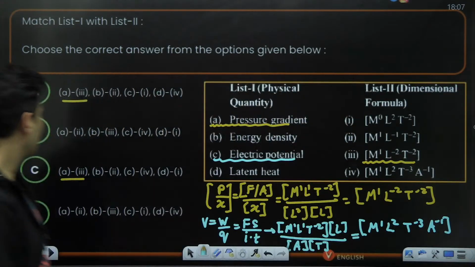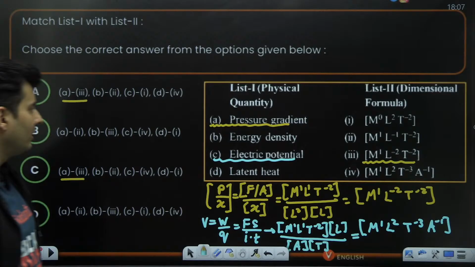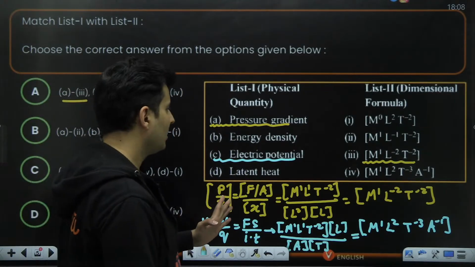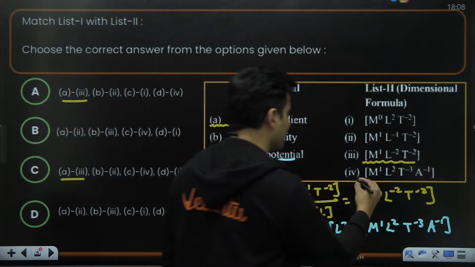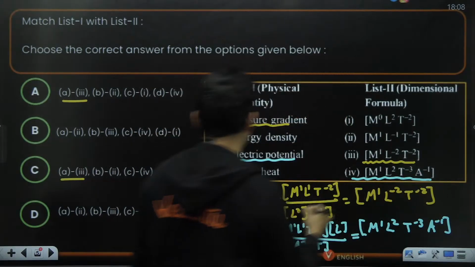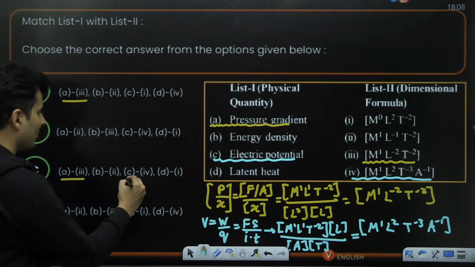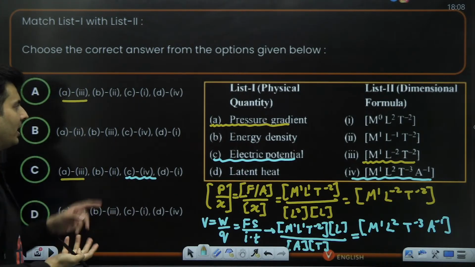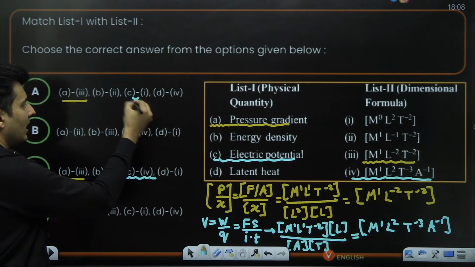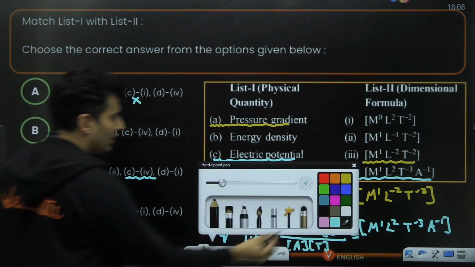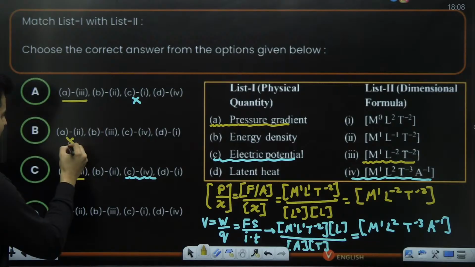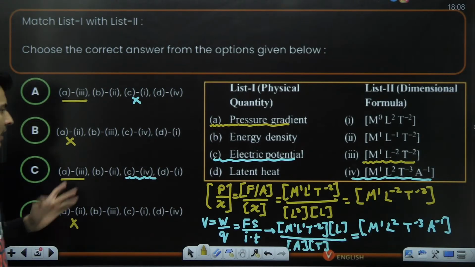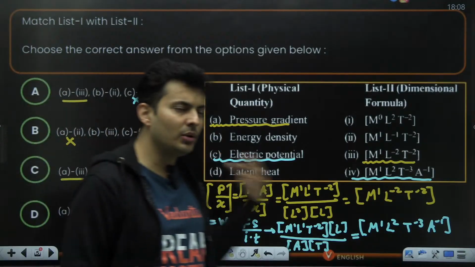Is that right? So where is C going with? Just check it out. I think it is option 4. So C is going with option 4 here. Out of these, this is the most appropriate, because these two options got eliminated before that, since A was not matching. So the only correct option is C. The rest of the things you don't even have to do.